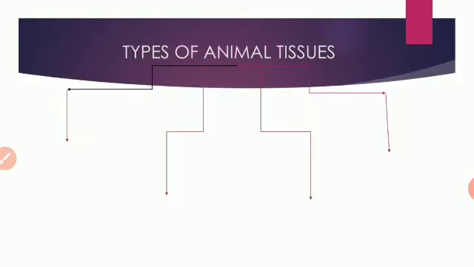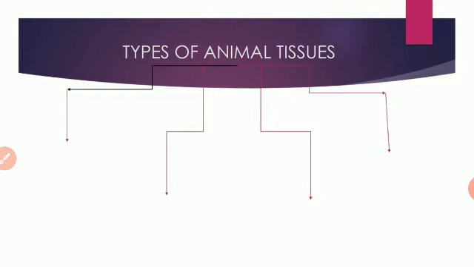First, we will see types of animal tissues. Now, you must be seeing so many different terms in types of animal tissues, and sometimes it becomes very difficult to remember all of them. So, two important things you should keep in mind: first, don't be afraid of their names. Second, take it easy and think as if you are learning the names of your friends.